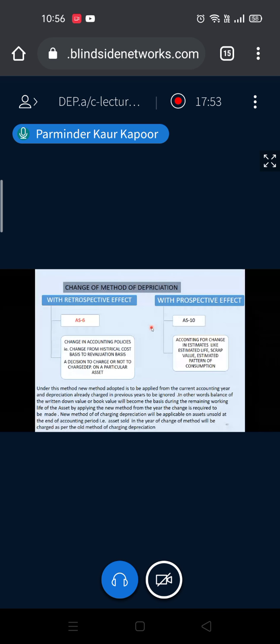Clear to you? So it doesn't affect your profit and loss account, only the split between loss on sale and your depreciation will change.